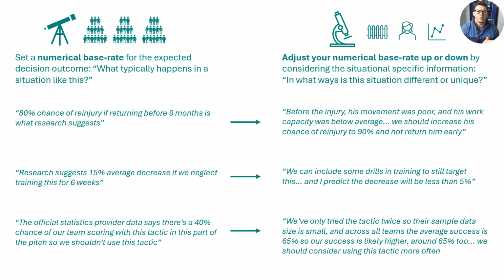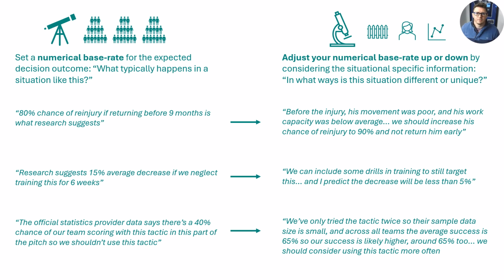Simply, the outside to inside view shifts us to start thinking about our decisions as predictions and start quantifying our confidence using percentages. So we start by taking our prior predictions using a large sample of data from research or statistics, and we put an initial probability on what we expect to happen. Then we adjust this number up or down a little bit based on our experiences and the uniqueness of this situation.